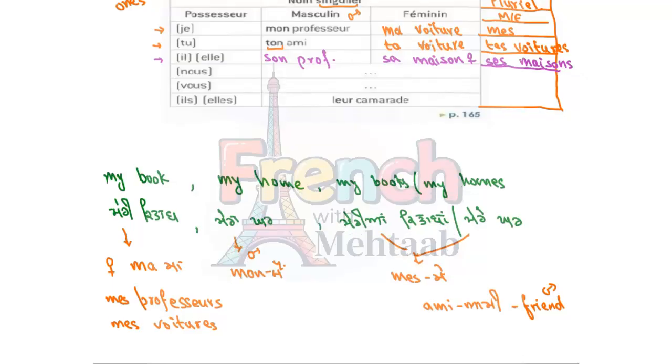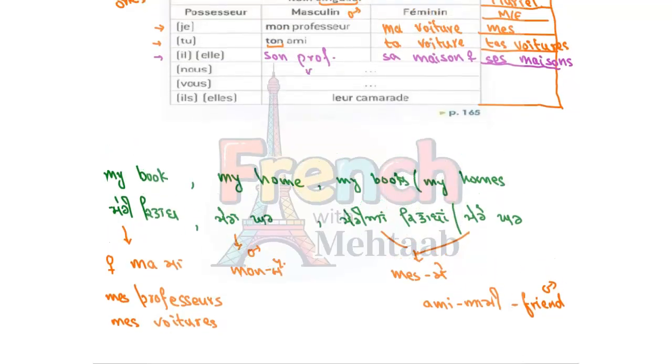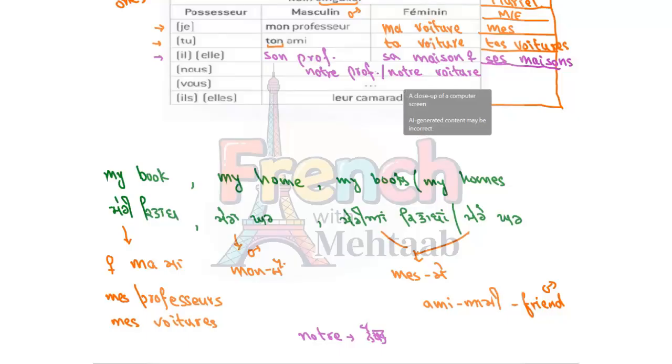With nous, for the singular column, we use notre, be it masculine, be it feminine. Notre means sada or sadi. Notre professor. This is N-O-T-R-E. This is called notre. Notre professor. The sadi car, how will we say? Notre voiture. What I mean to say is we don't check for masculine or feminine when we want to say sada or sadi. There is the same word for both of them, that is notre.